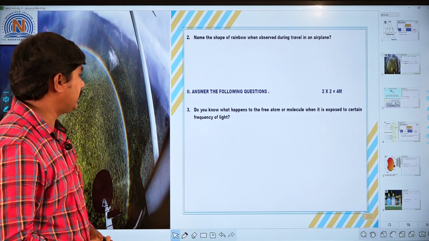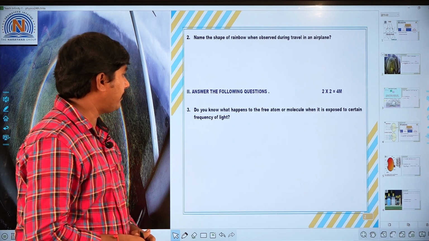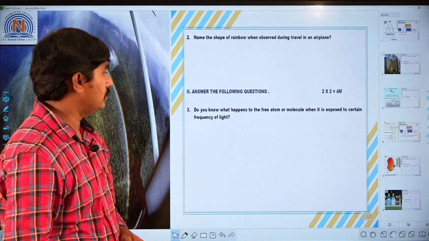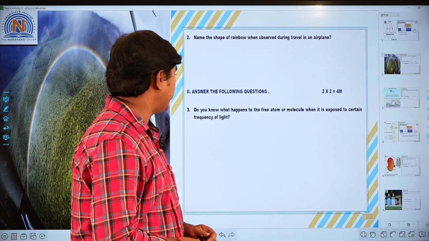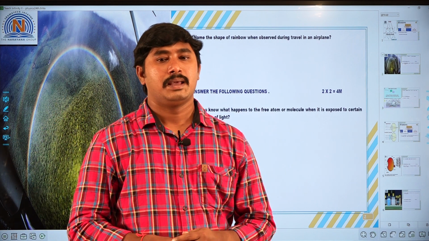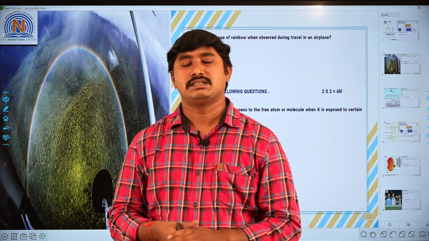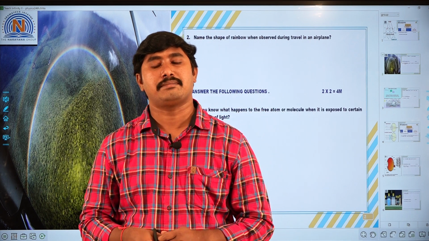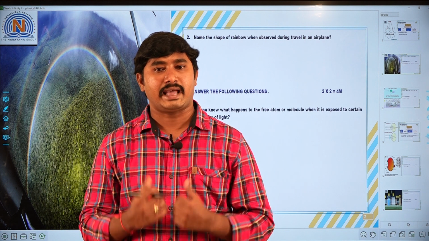Next see the question number 3 here. Do you know what happens to the free atom or molecules when it is exposed to certain frequency of light? When the light falls on the particular molecules or atoms, it absorbs that light.